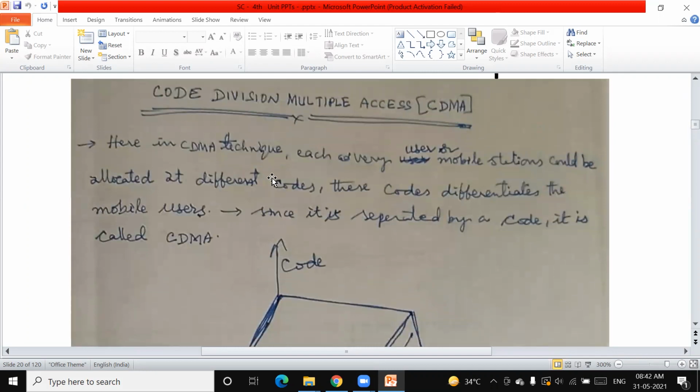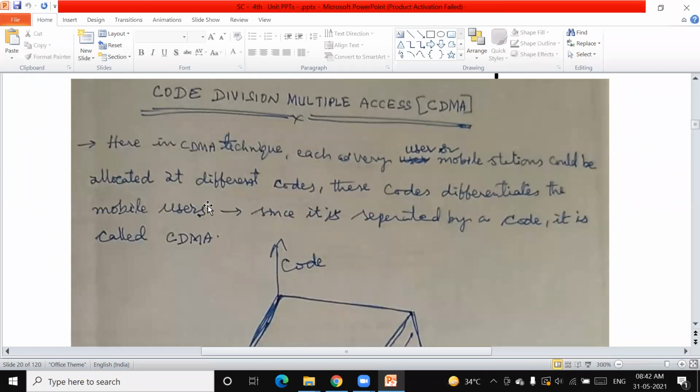In simple sentences, here is the CDMA technique. Each and every user, transmitter, earth station or mobile station could be allotted a different code.